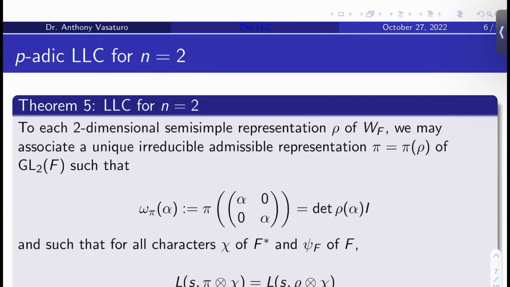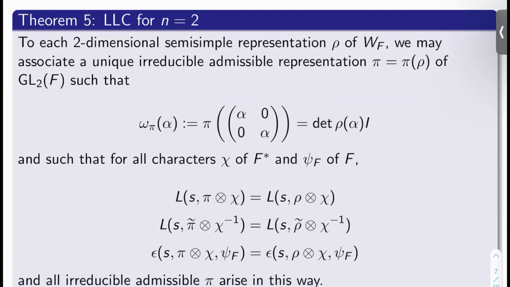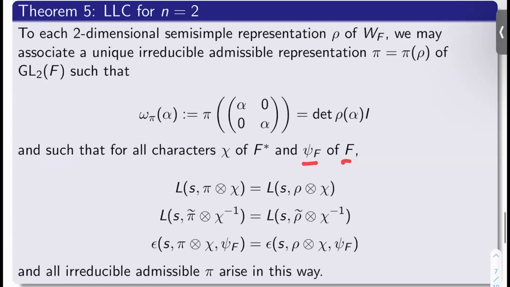That is a theorem. To each two-dimensional semi-simple representation rho of the Weil group, we may associate a unique irreducible admissible representation pi equals pi of rho of GL2 of F with the following properties. Essentially, omega sub pi of alpha, which we'll define to be pi of the scalar matrix alpha, is the determinant of rho of alpha times I. And for all characters chi of F star and all characters psi sub F of F, the following hold.